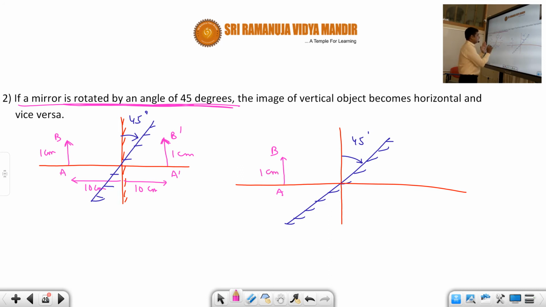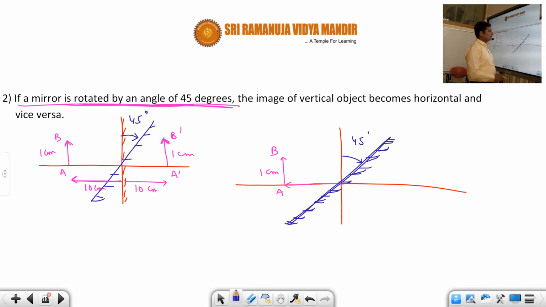Previously it is at 10 centimeters, now also it is at 10 centimeters. Now here one important point is whether the position of the image will change or not. Now let us see. The mirror is located at an angle of 45 degrees with respect to the vertical.